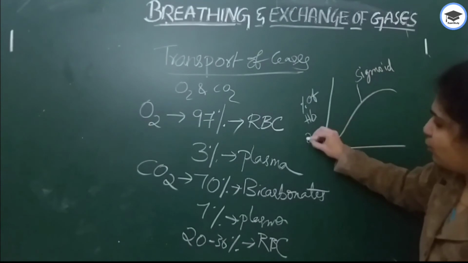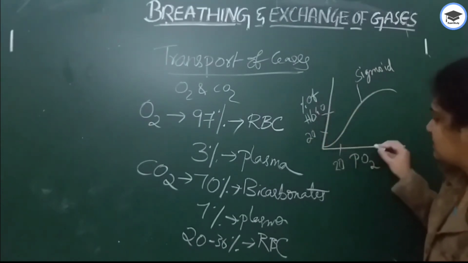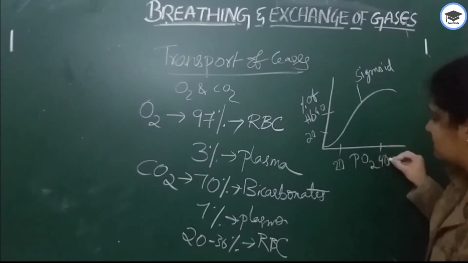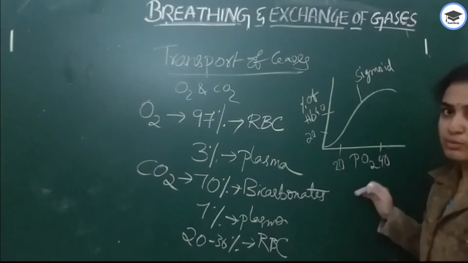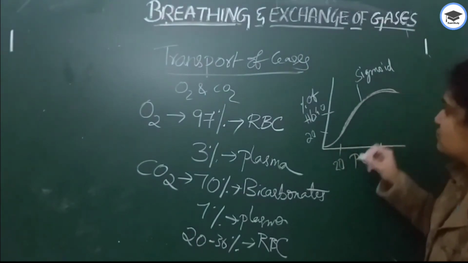Here 20, 40 on the x-axis as well as the y-axis. We take some partial pressures as 20 and 40. Here a sigmoid curve is formed.